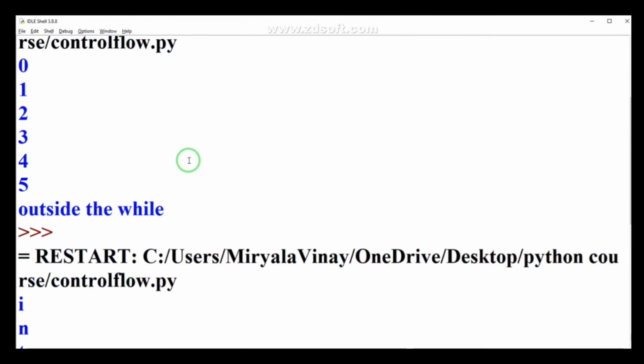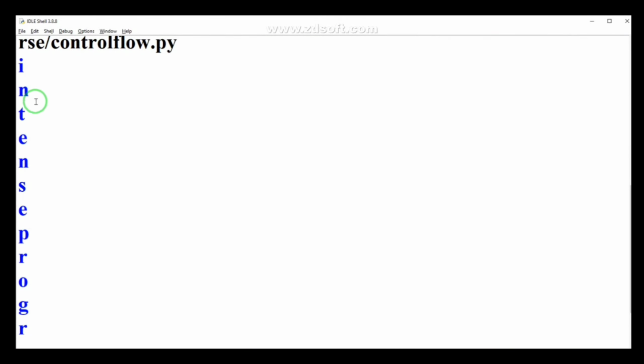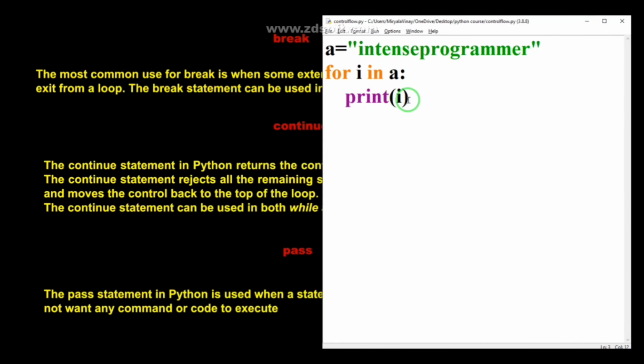You can see firstly it is I, then n, then t. Automatically our cursor is moving forward by 1 value. Now I want to mention a condition here: I am using an if statement inside the for loop, if i equal to p, and I am using break.